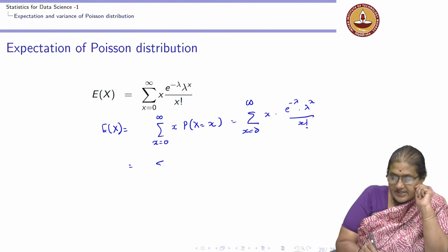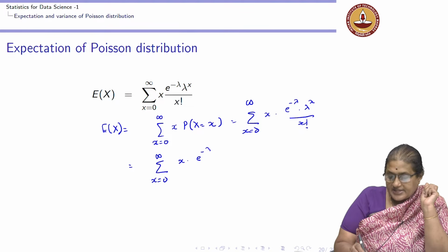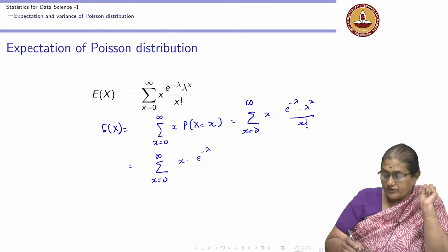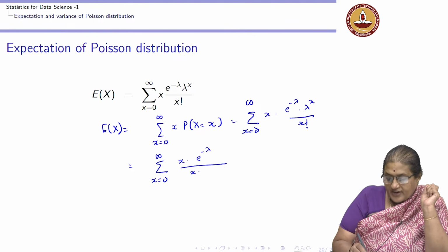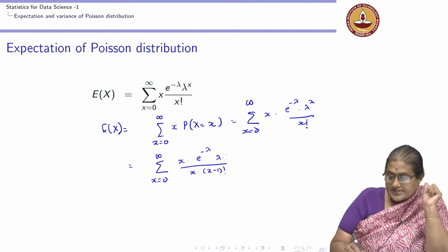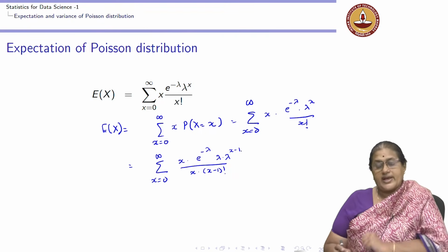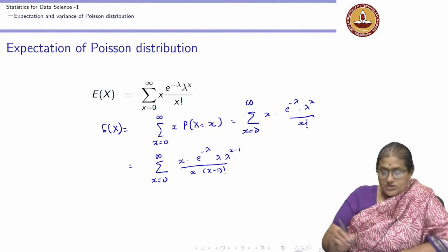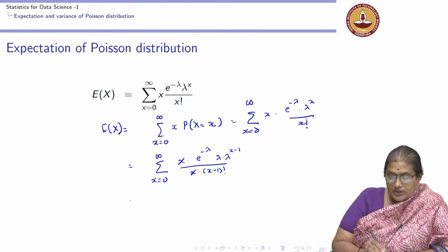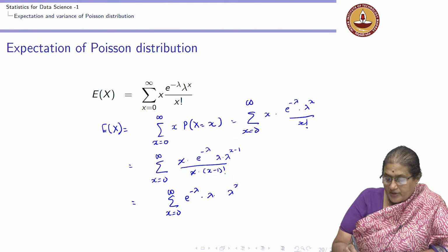Now, I can rewrite this term as the summation, x going from 0 to infinity, of x times e to the minus lambda. I retain it because it is independent of x. In the denominator I am going to write x factorial as x into x minus 1 factorial, and the numerator, lambda to the power of x, I am going to write as lambda into lambda raised to x minus 1. So now I can cancel out these two terms. I get the summation, x going from 0 to infinity, of e to the minus lambda into lambda, lambda to the x minus 1 by x minus 1 factorial.